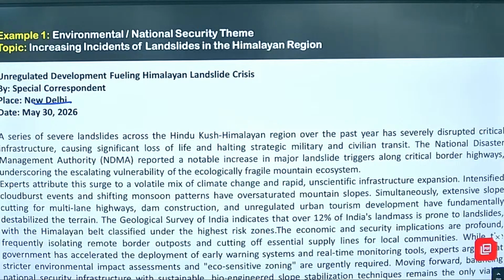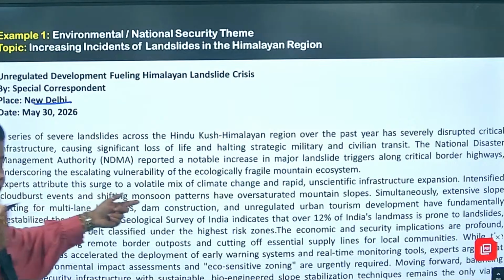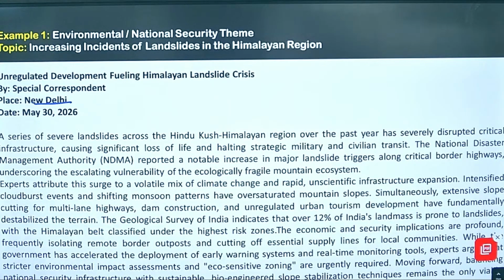Fine. The National Disaster Management Authority reported a notable increase. Now we are mentioning the authority related to the topic only. Yes or no? Now I cannot mention here UNSC or I cannot mention here IDBI. Nothing related to that. NDMA has reported a notable, meaning a good amount of increase in major landslides. Trigger means to increase, along critical border highways, underscoring the escalating, increasing vulnerability of ecologically fragile mountain ecosystems. Fragile means very sensitive mountain ecosystem.